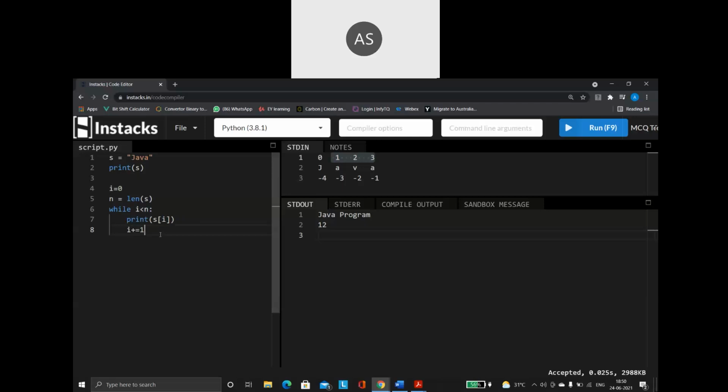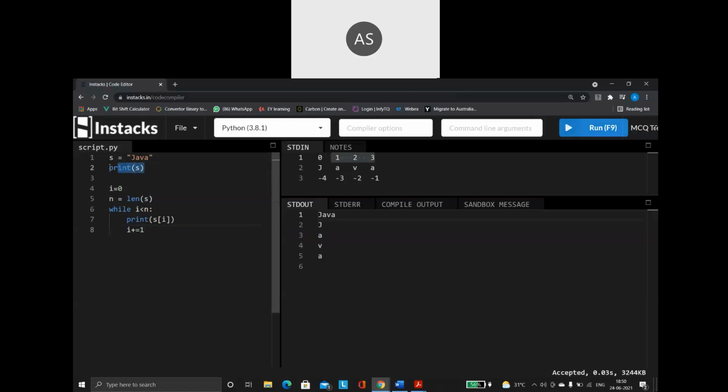Instead of writing i = i + 1, I will make use of my shorthand operator. So I will simply say i += 1. Done. So now let us execute our program. Let us run our program. See, my output works fine.